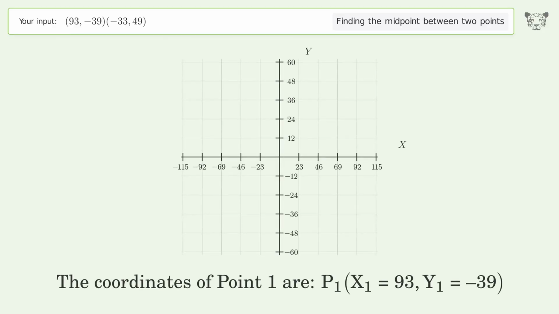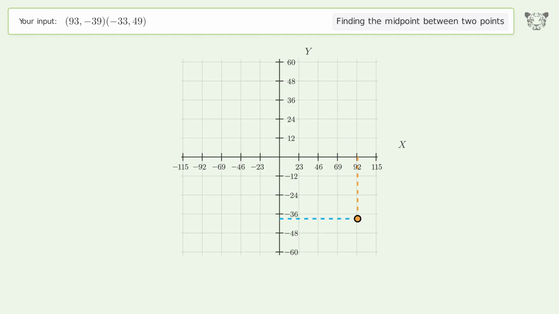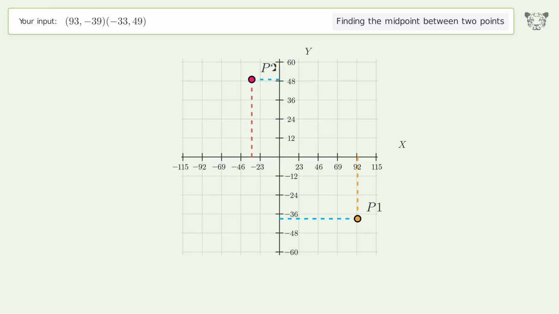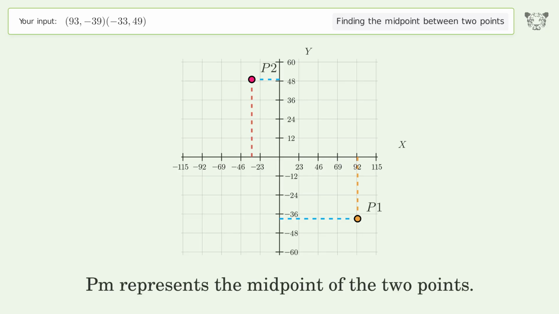The coordinates of point 1 are x1 equals 93, y1 equals negative 39. The coordinates of point 2 are x2 equals negative 33, y2 equals 49. PM represents the midpoint of the 2 points.